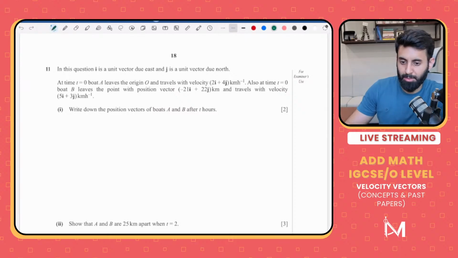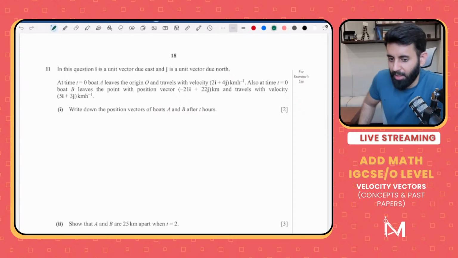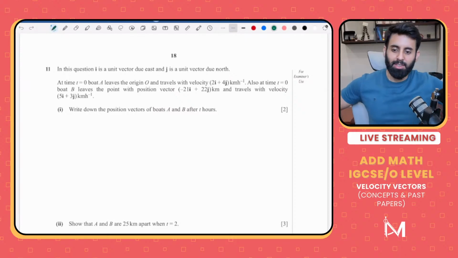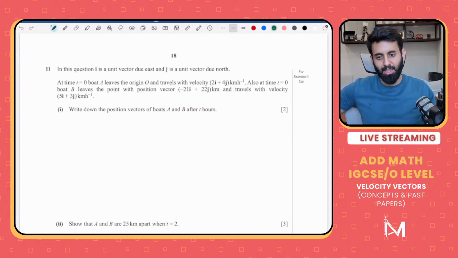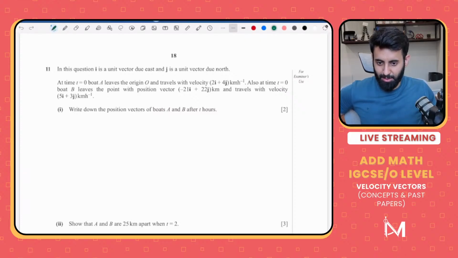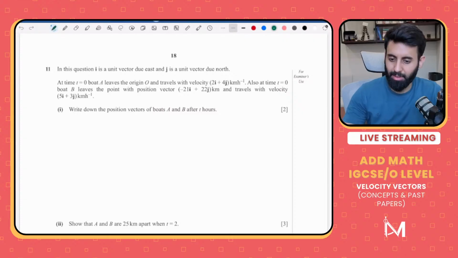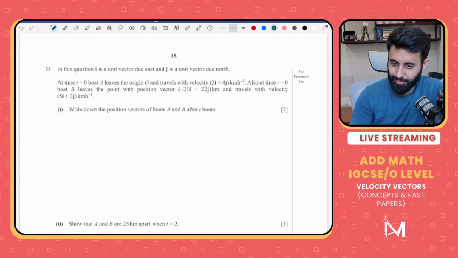Okay, sir, please resume streams for O level. No, relative velocity is something else. Relative velocity is something that has been removed from the syllabus. So please make a note of that. ठीक हो गया? Sir, all the exams so far were so easy. I am concerned what's going on with Cambridge. Well, if the exam is easy, then of course expect the threshold to be on the higher side.